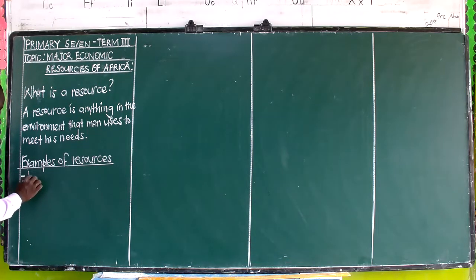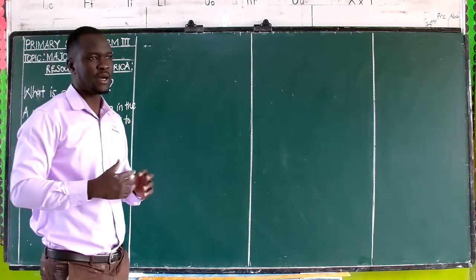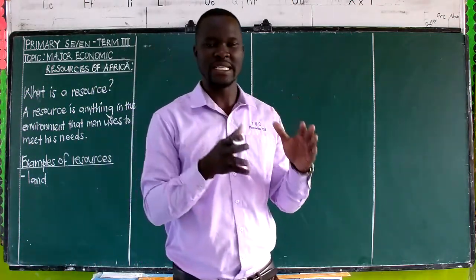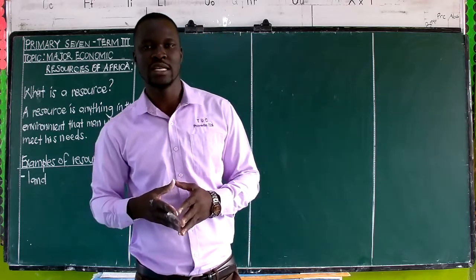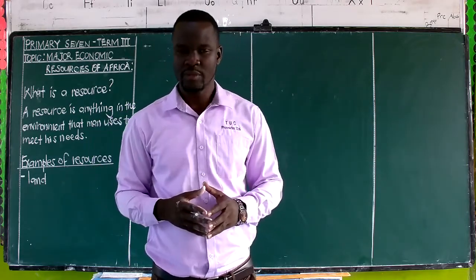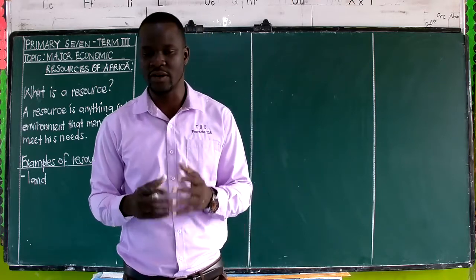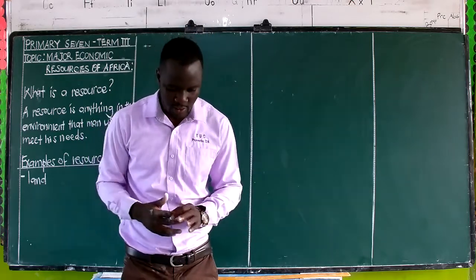One, we have what we call land. And remember, when we were in primary 5, primary 6, we said land is considered as the major natural resource. It's the main one, because we say that almost every other resource is found on land, as we shall be looking at that.